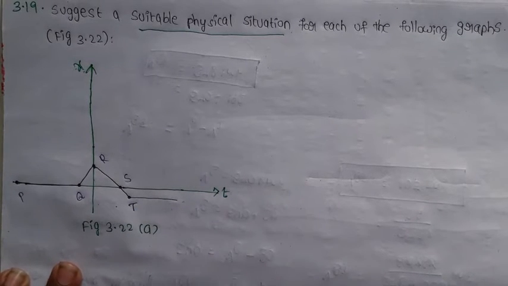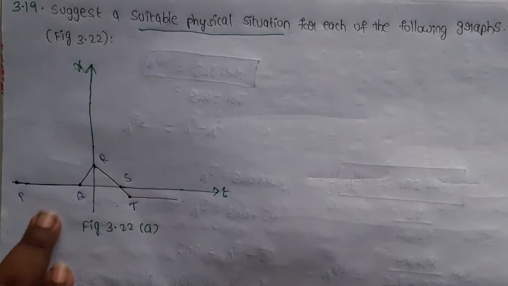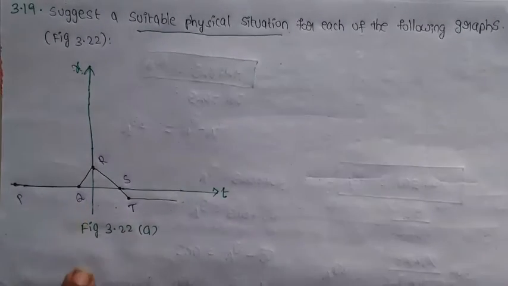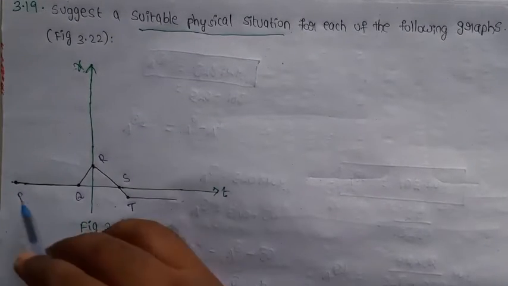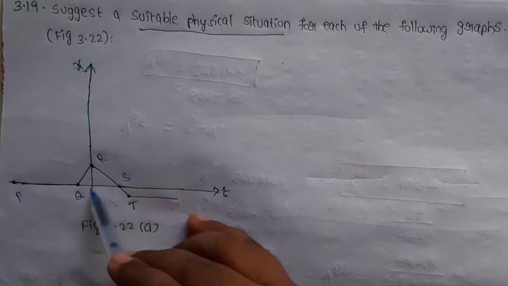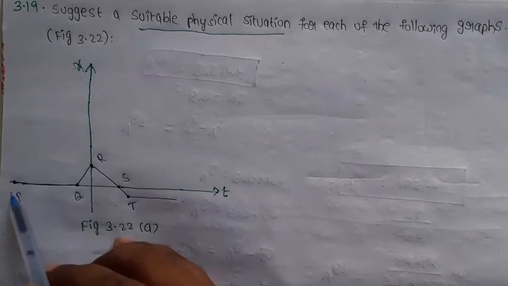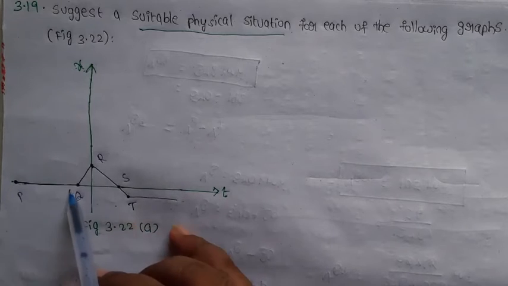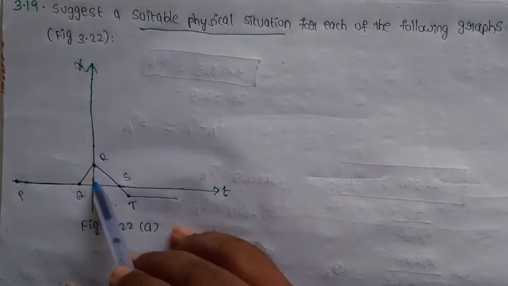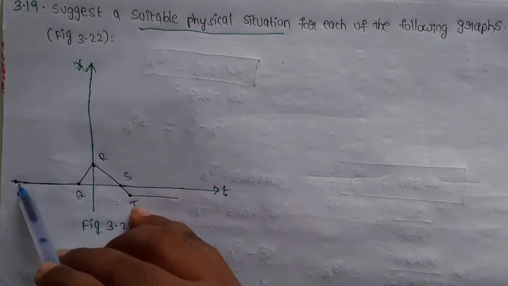Okay, so first I am observing P to Q. From P to Q, time increases. Understand, this is the time. So time increases from P to Q. What about the distance?